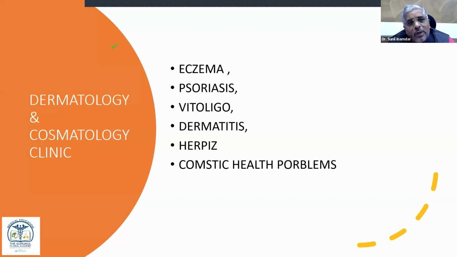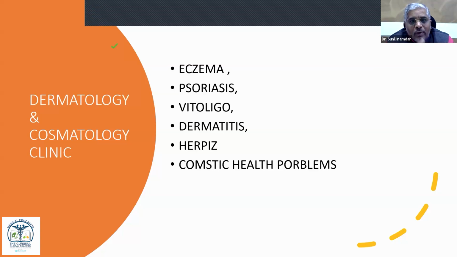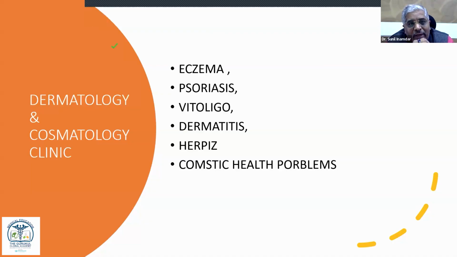So this is not about whether you are going to treat this patient or not. You are going to give results to the patient, but which one is better? Whether Vaman with Mahatikta Ghrutam is better or with Kalyanaka Ghruta is better, that is the point we have to study. We are going to give good symptomatic relief to the patient, but which one is faster? That kind of correction we should do in all our patients, and then the patients will have good faith and belief in Ayurveda. After seeing the results, the patient comes to us. Seeing is believing.